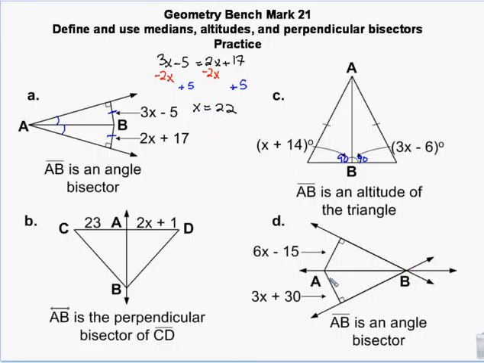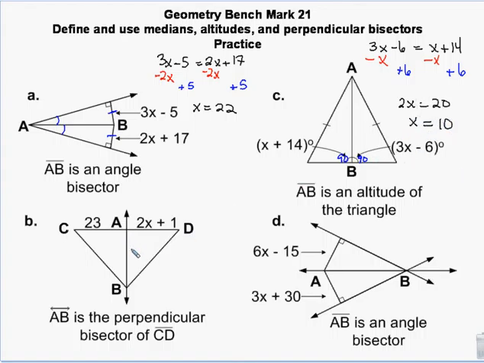Again, since they're both 90, rather than solving them separately, they both equal 90, so they equal each other. Subtract x, add 6, to get 2x equals 20, so x equals 10.